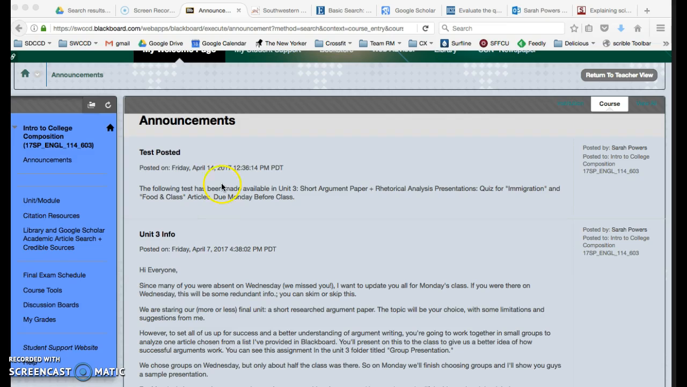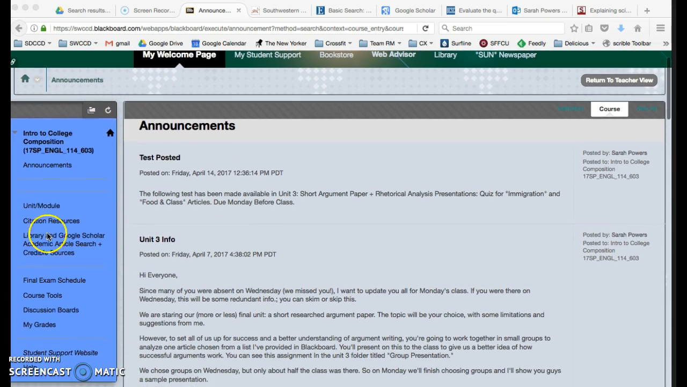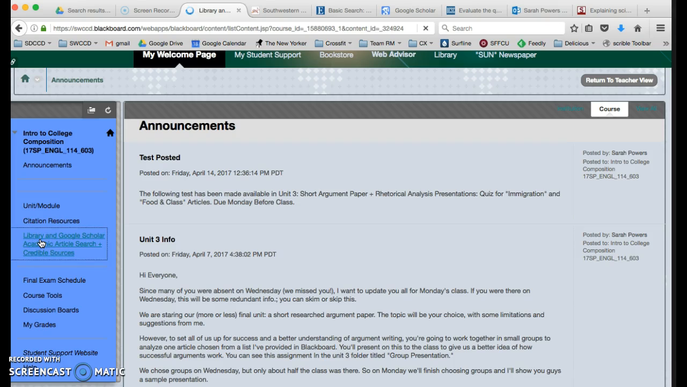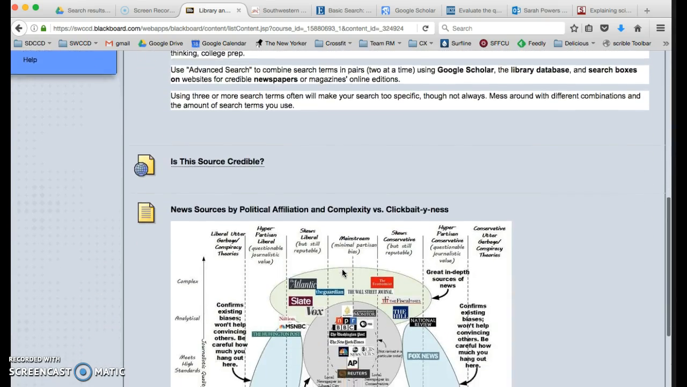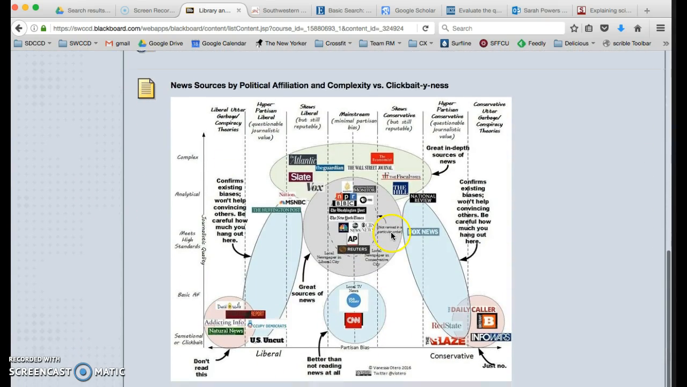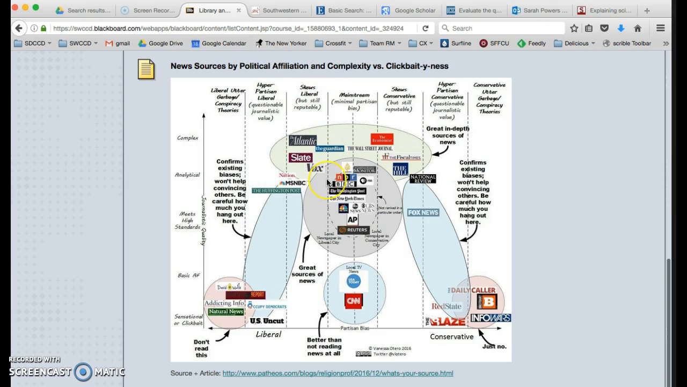So if you go to our page, so here I am, and you click on Library and Google Scholar, it's not in any unit or module, it's just here on the left, Library and Google Scholar. I've got a bunch of different resources here for you, right? One of them is just this picture chart that shows you political affiliations. So you can kind of see sources that are just a good source of news. These all would more or less be credible sources. Make sure that you're actually reading news articles though, that it doesn't say opinion or editorial. That's not what we're looking for as good evidence.